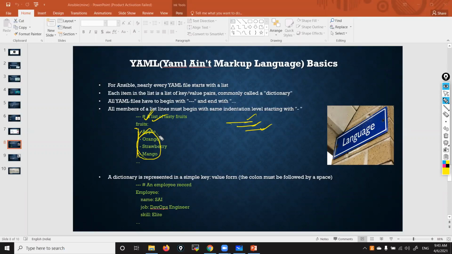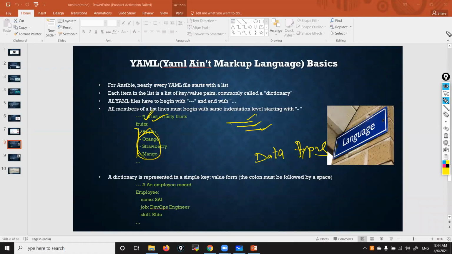Here in YAML, mainly you need to worry about two data types. What is a data type? The type of data which is present. I don't want to go into the internals of the programming language.